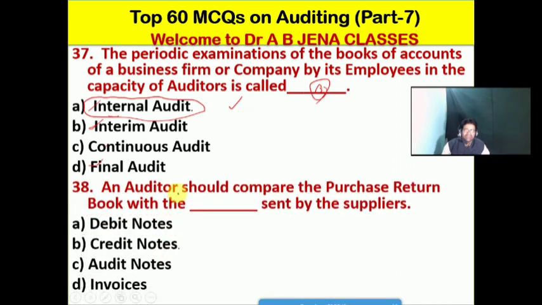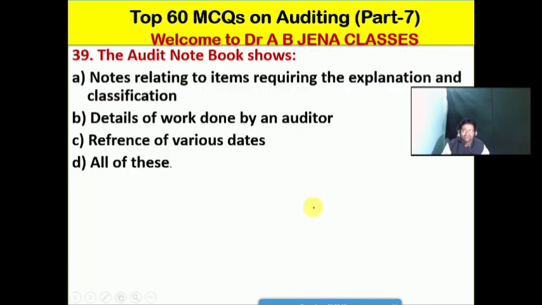So next one we will see: an auditor should compare the purchase return book with the dash sent by the suppliers of the goods or creditors of the goods. A it's the debit notes, B it's the credit notes, C it's the audit notes, D it's the invoices. Friends, so B is the right option for this MCQ. An auditor should compare the purchase return book with the credit notes sent by the supplier. So B is the right option for this MCQ.